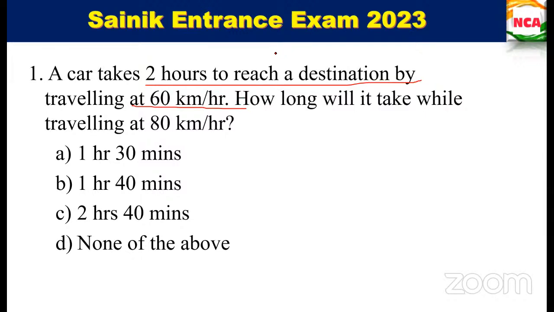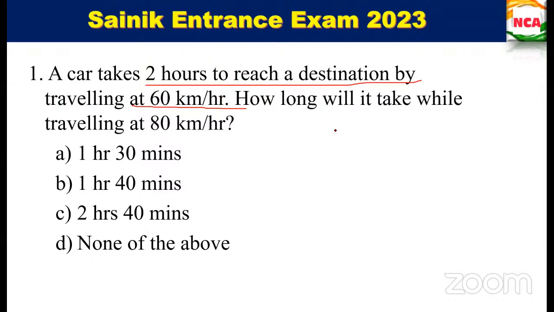Ma'am, it is 1 hour 30 minutes. Okay, fine. So let's check it. Others, please observe the question and tell. Okay, 2 hours to reach the destination by traveling at 60 km per hour.